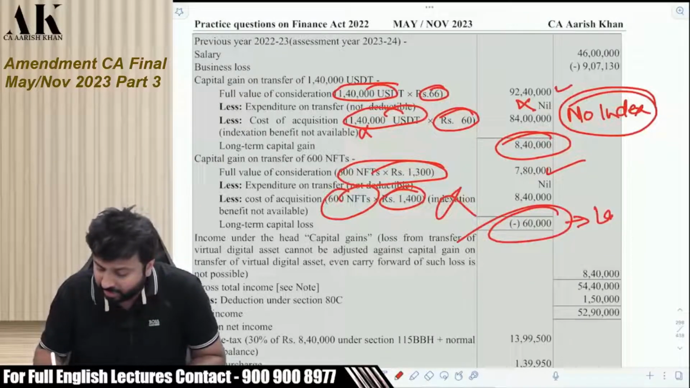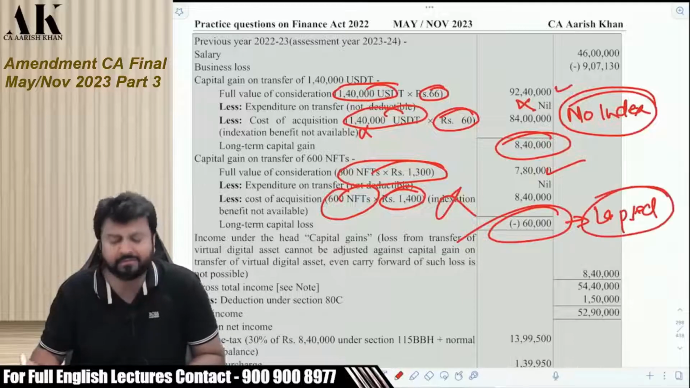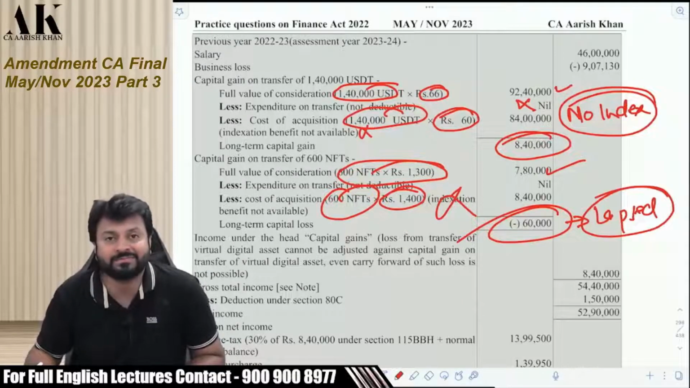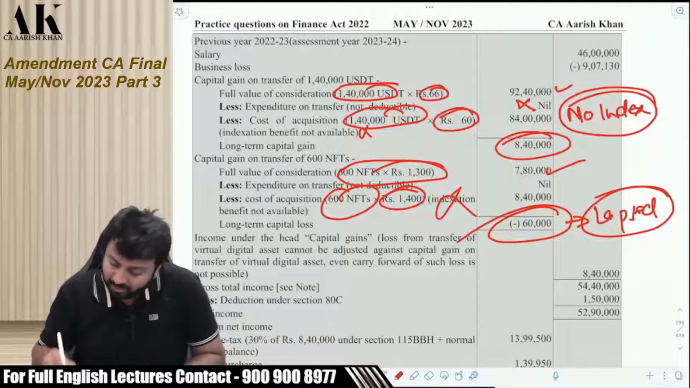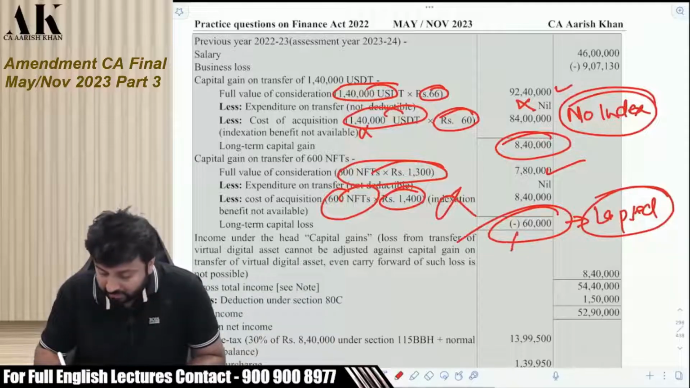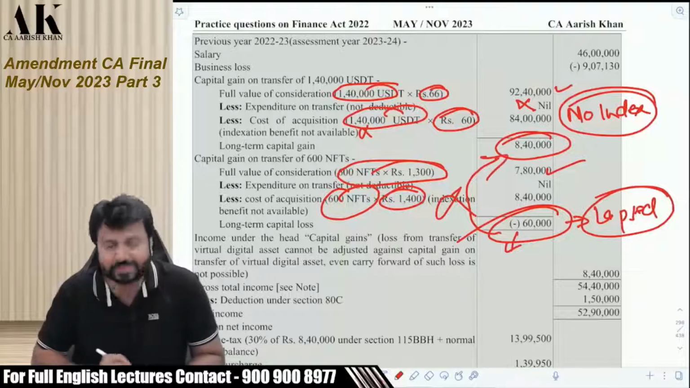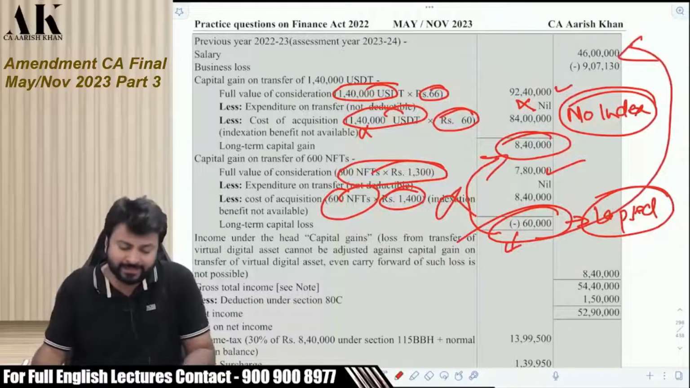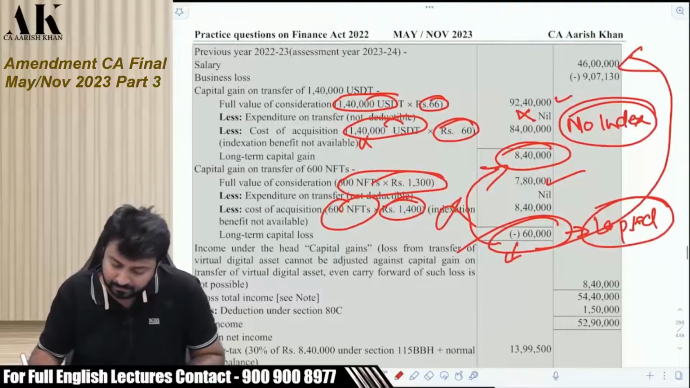What will happen with this loss? This loss will lapse forever. This loss is not allowed as a deduction. I'm sorry for that. This is what this provision is all about. This loss is also not allowed. This loss cannot be set off against your crypto income also. It cannot be set off against salary income also. It cannot be set off against any income. Not allowed. Okay.